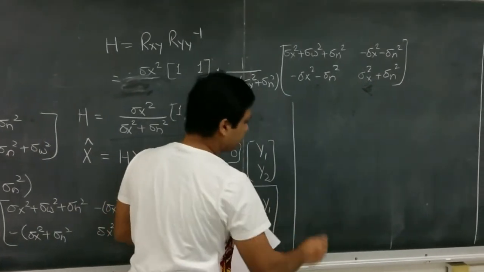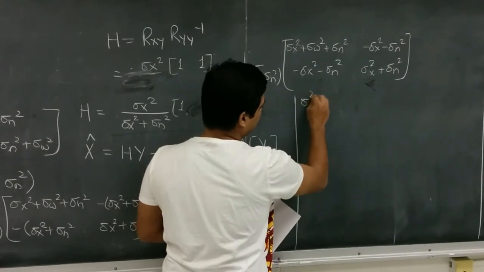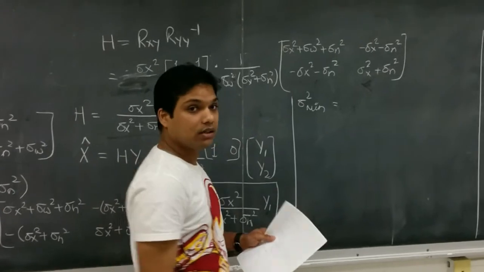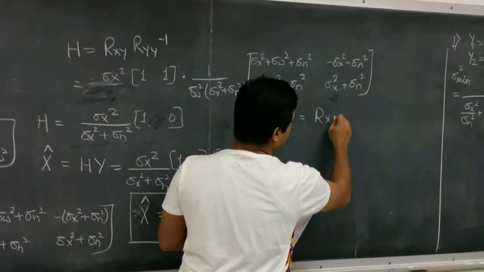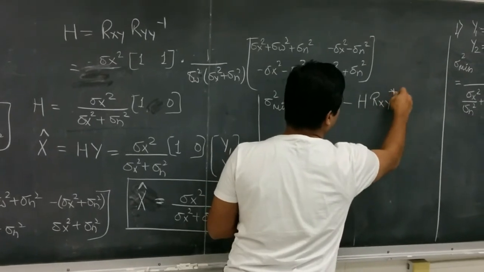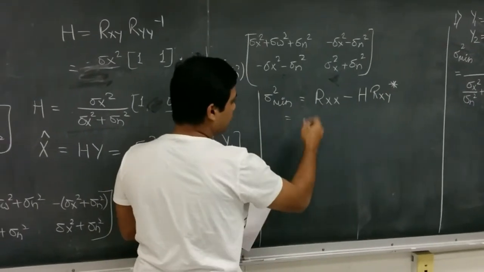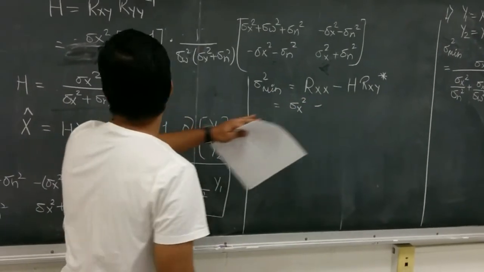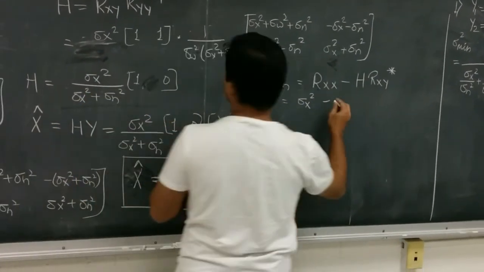Now we will calculate the value of minimum variance of the error, which is given as Rxx minus h Rxy conjugate. So Rxx is simply sigma x square minus h, the value we calculated here.